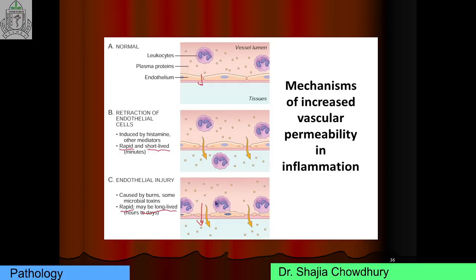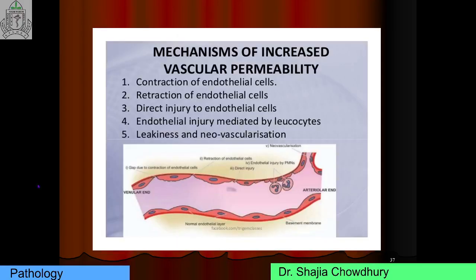And this is the mechanism of direct endothelial injury, where endothelial cells are damaged by toxins, burns, radiation, etc. These are the mechanisms. This is the blood vessel, and it is lined by endothelial cells. The first mechanism is the contraction of the endothelial cells. These endothelial cells contract, and there is a formation of gap between the endothelial cells, and plasma, protein, and neutrophils escape through this interendothelial space.